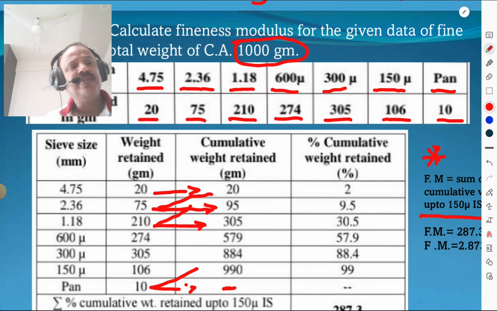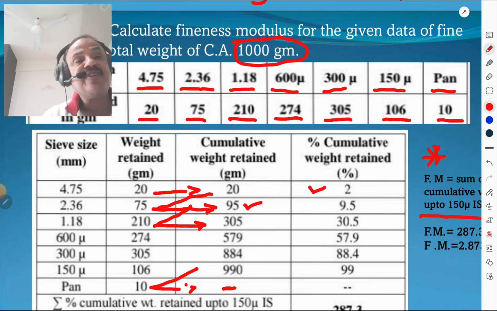And how is the percentage cumulative weight retained calculated? For 20 grams we have to calculate the percentage for 1000 grams, that is 2%. For 95 grams we have to consider the percentage for 1000 grams, that is 9.5.